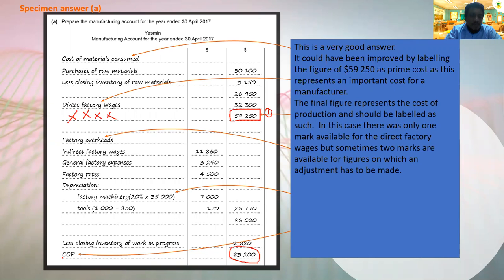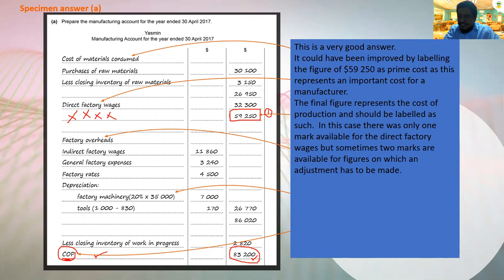83200. This one, COP. What is COP? I don't know what COP is. This one I'm supposed to get 2 marks: 1 mark for the name, 1 mark for the number. But the student will get only 1 mark because the examiner doesn't know what COP is.